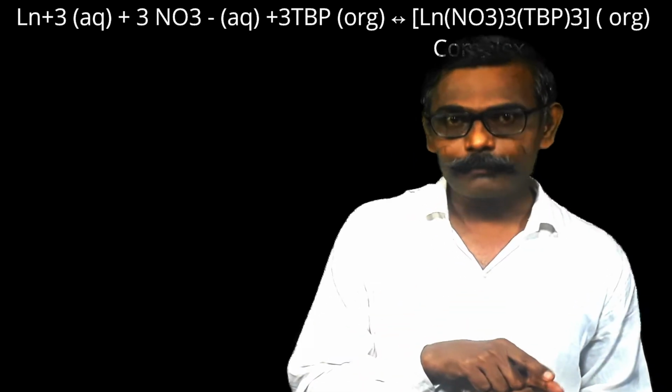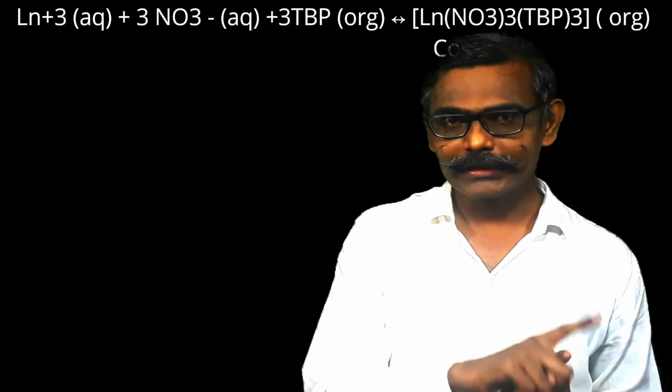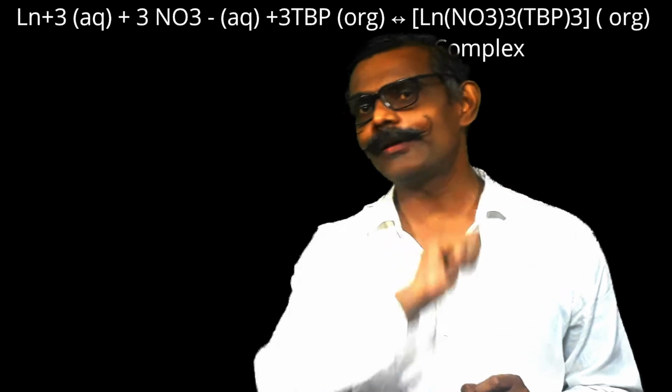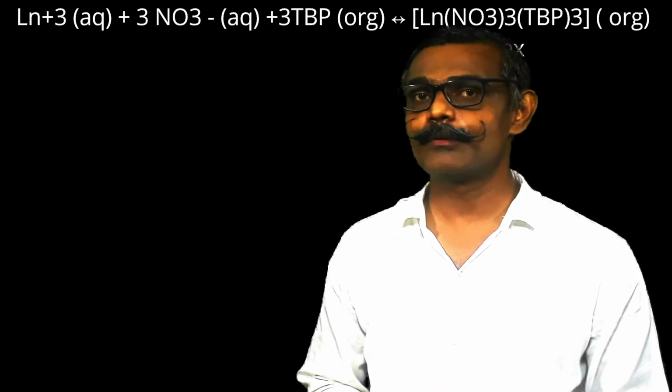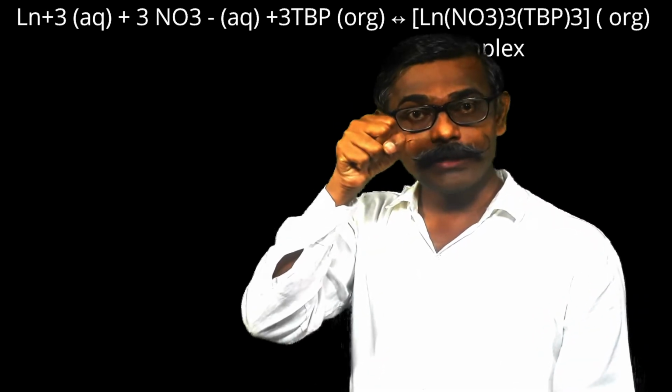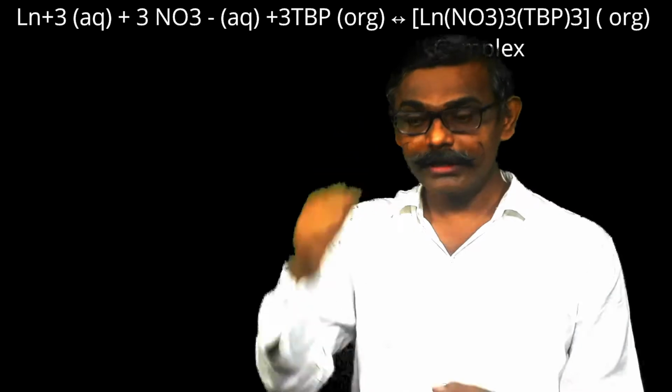Promethium will not be there, but consider that many lanthanoids are there. Out of these, for comparison purposes, I take lanthanum and lutetium. Who is smaller? Lanthanum plus 3 or lutetium plus 3? Lutetium plus 3 is smaller. Who has more tendency to form complexes? Lutetium plus 3 has more tendency to form complexes, because of high charge density. So who will go in the tributyl phosphate medium, the organic medium, in the presence of nitrate? Lutetium will go in the organic medium first.